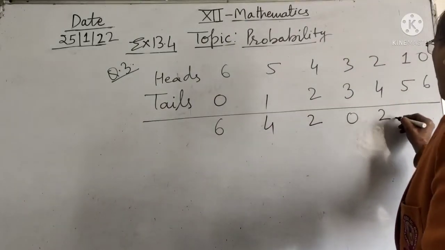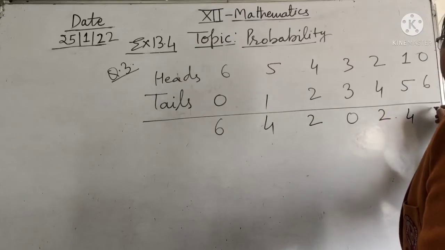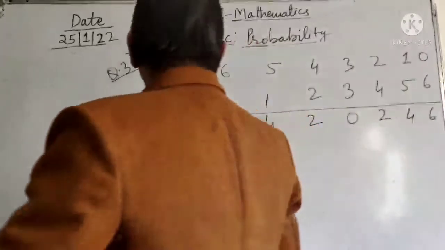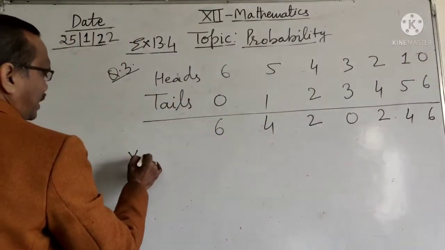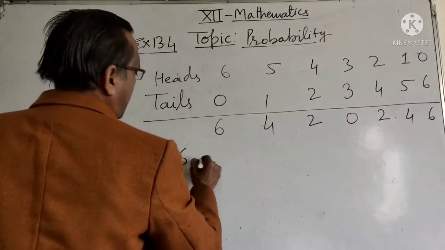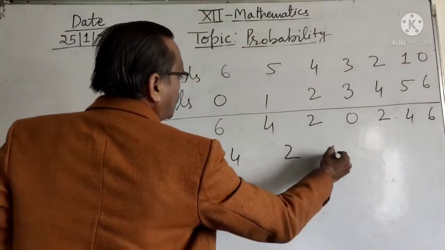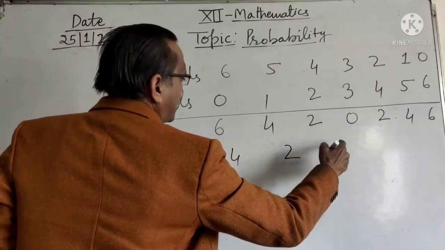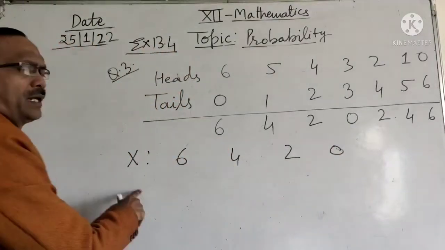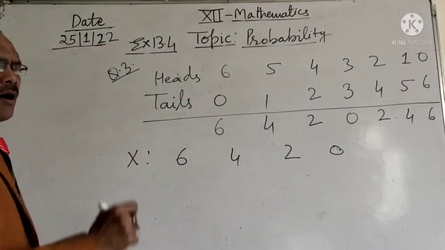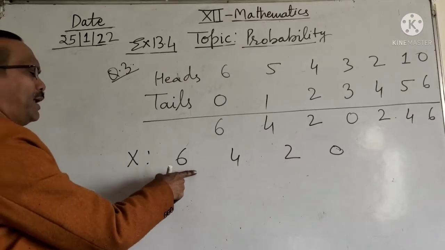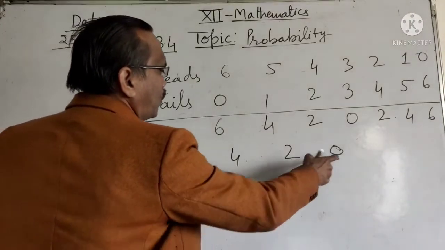There is also 2, 4, 6. So the random variable X is 6, 4, 2, 0, that is the difference between the number of heads and number of tails.